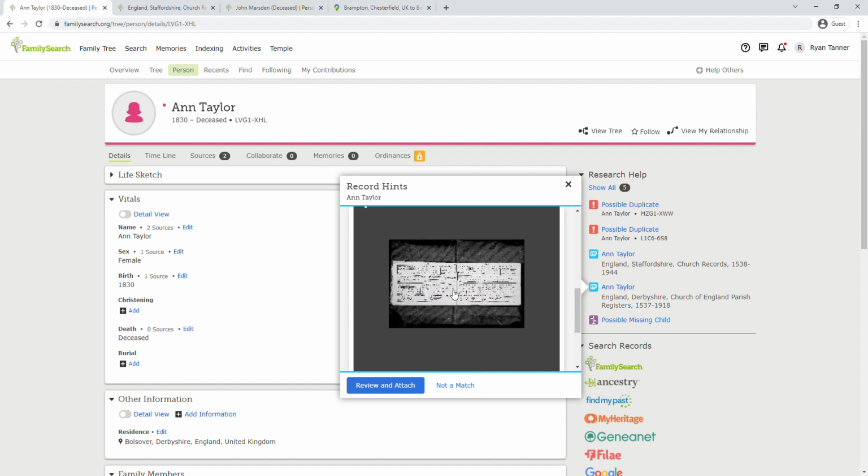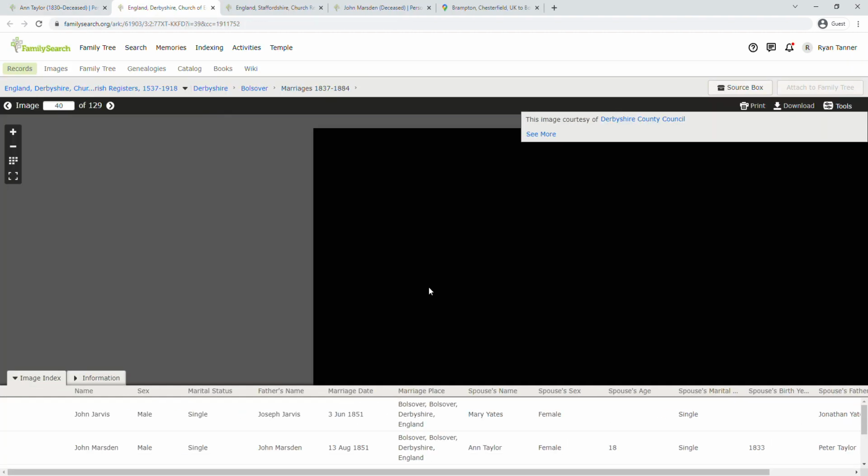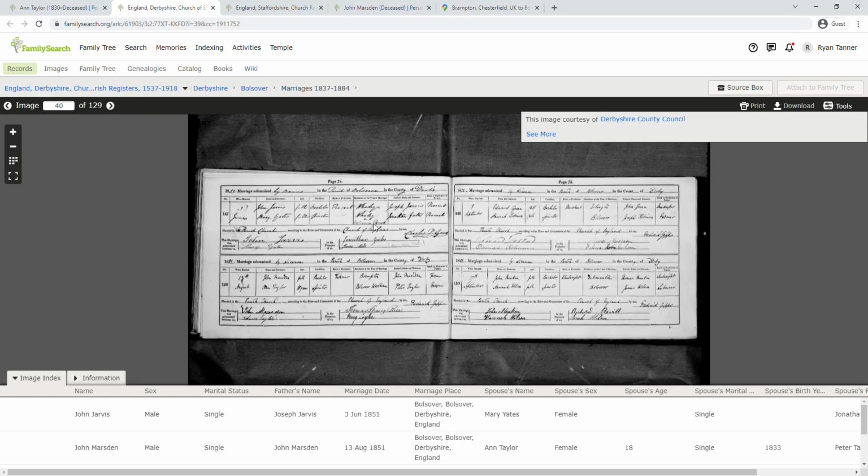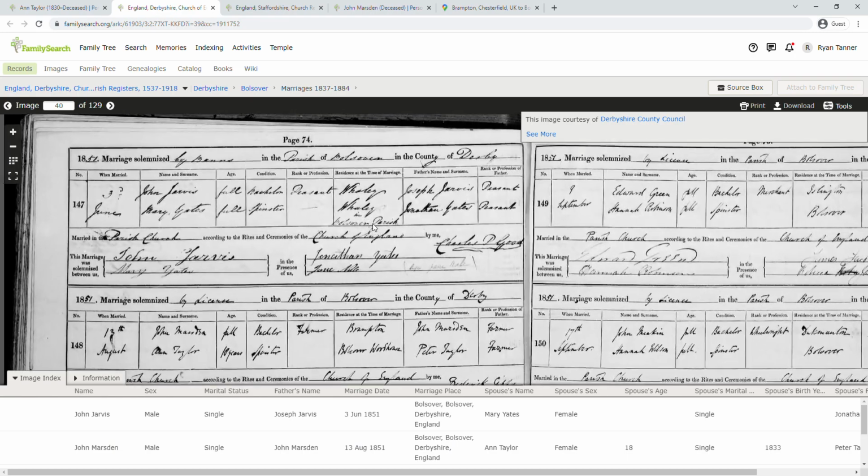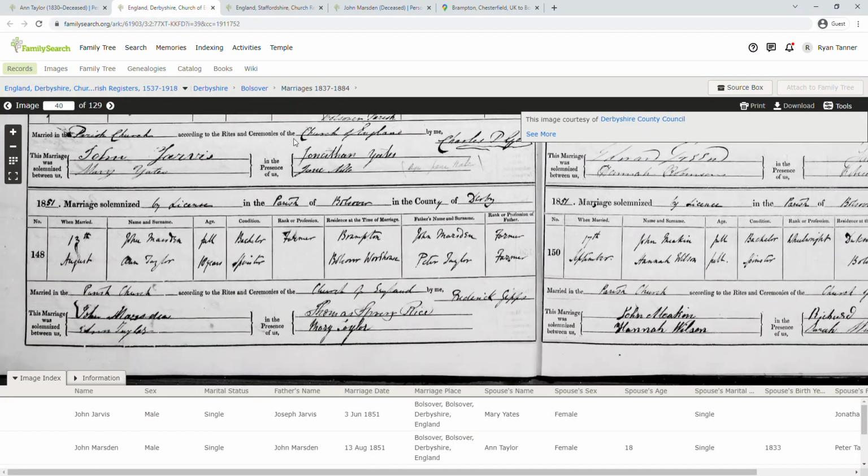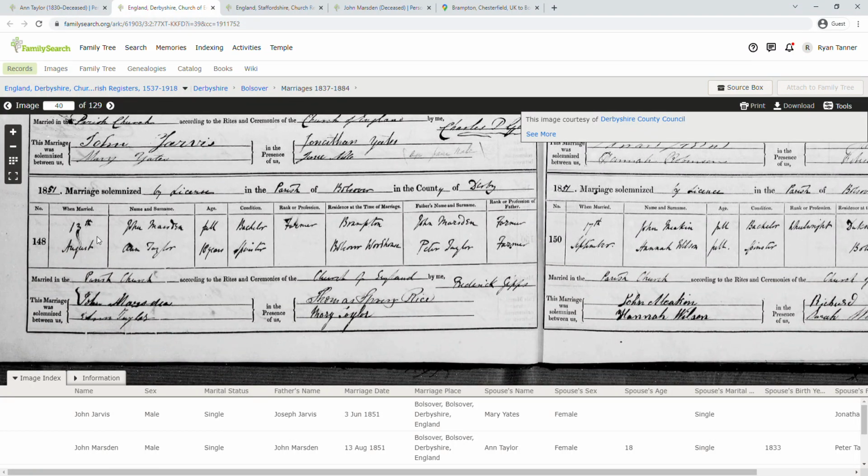Let's take a look and see which one is correct. So this is the record that lists her as being 18 years old. We zoom in. Here's John Marsden and Ann Taylor, the 13th of August. Age, it simply says full, and it lists her as 18 years. He is labeled as a bachelor, which means he has not been married previously, and she is labeled as a spinster, which means she has not been married previously. He is a farmer. He is from Brampton. She is from Bolsover.